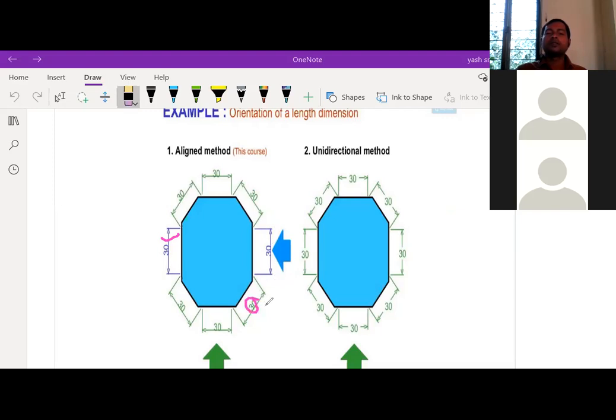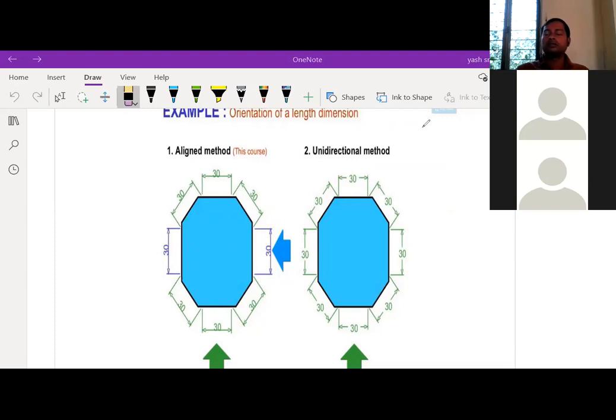You should put the numbers inside at the bottom, and at the top for the above dimensioning lines. So this is the aligned method and the unidirectional method. There are two ways to represent the dimensioning line and the dimensioning number. You should follow either one.